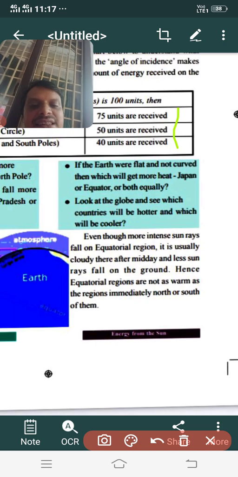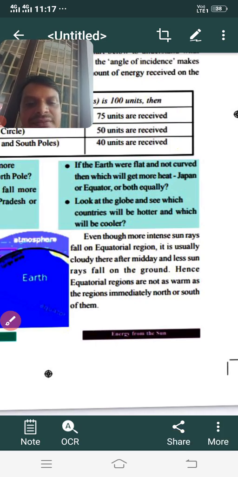Okay children, you have to go through this and study this text, and write the major points and terminological words in your notebook. Okay, thank you.